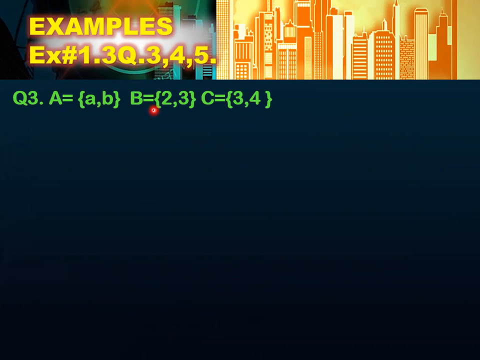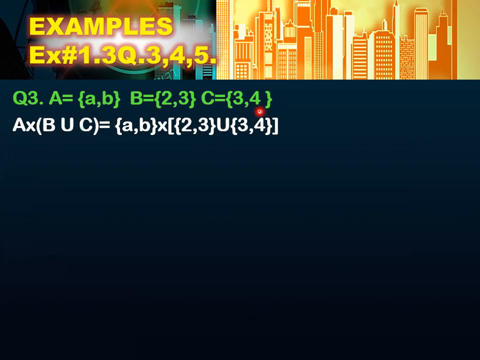Okay, questions 3, 4, and 5. Let's start from question number 3. In question number 3, A is equal to {a, b}, B is equal to {2, 3}, and C is equal to {3, 4}. What you have to find out is A cross (B union C). This is the question.